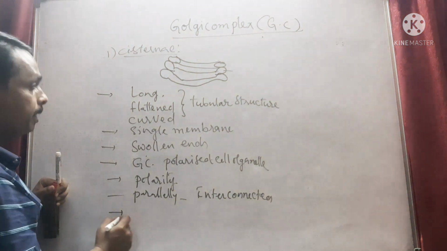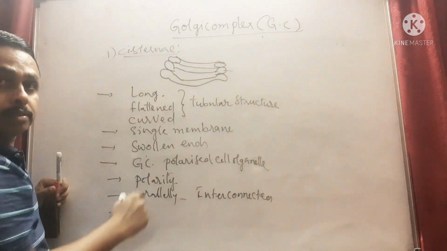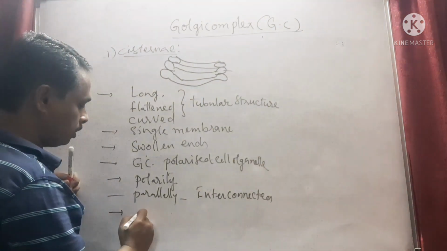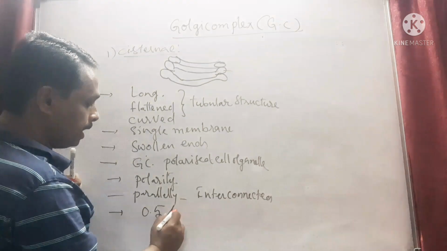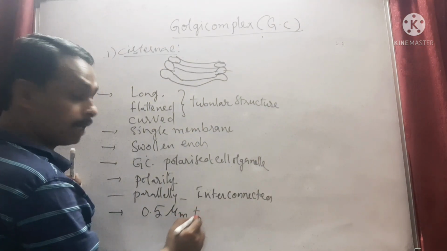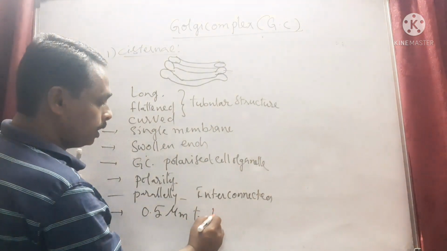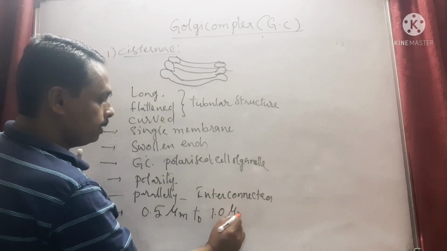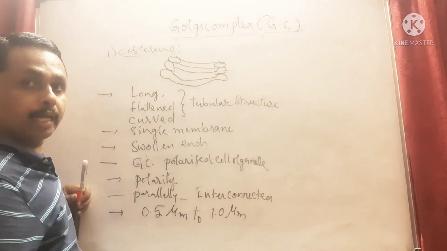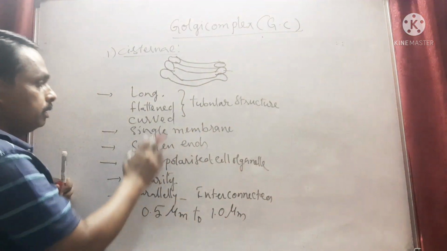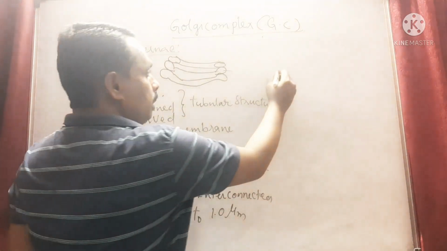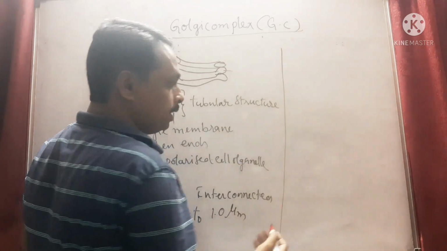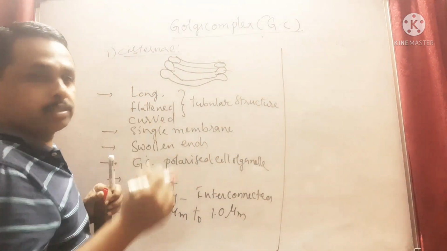And see, the diameter of this cisternae is about 0.5 micrometers to 1.0 micrometers. And then this cisternae has important phases, important sites, we can call them.